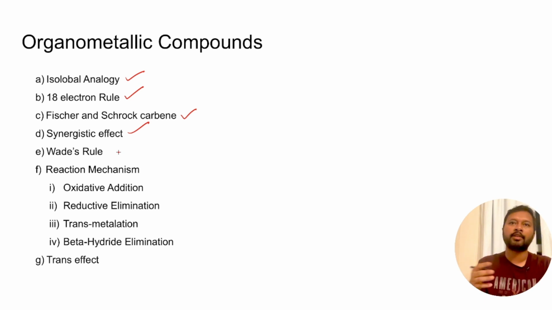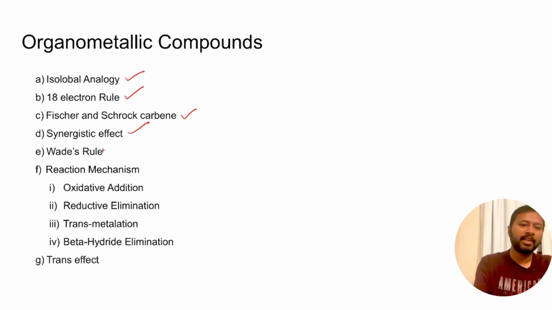How does it change upon increasing the oxidation state of the metal, upon changing the size of the metal, upon changing the ligand effect. So all these effects, how do they affect the synergistic effect, how do they affect the metal carbon bond length, and how does that affect carbon oxygen bond length in the metal carbonyls. That's what you study in synergistic effect, and you generally get a question from here.